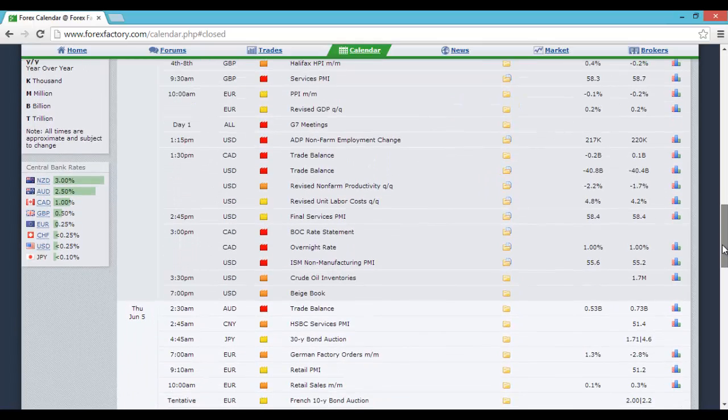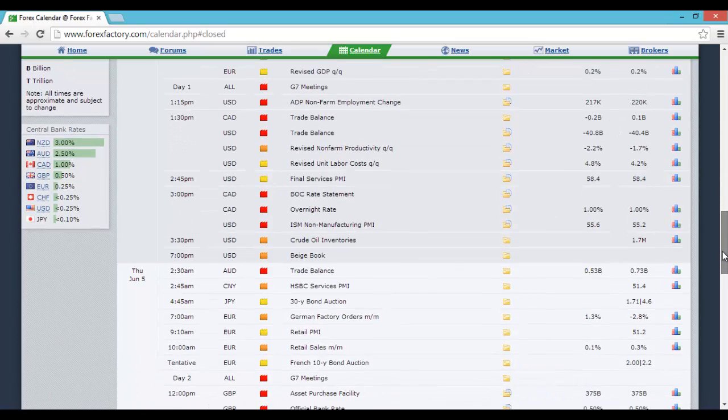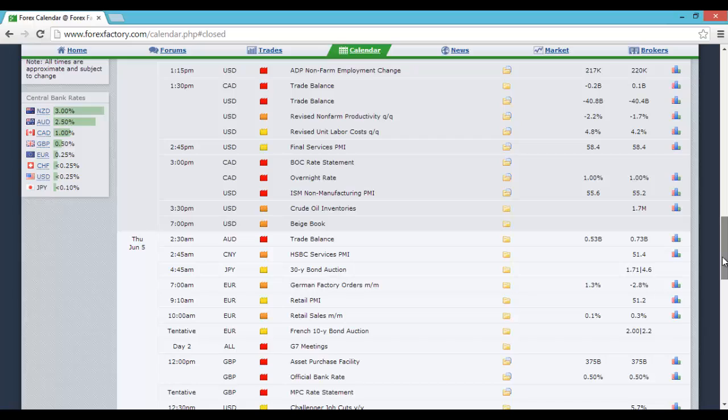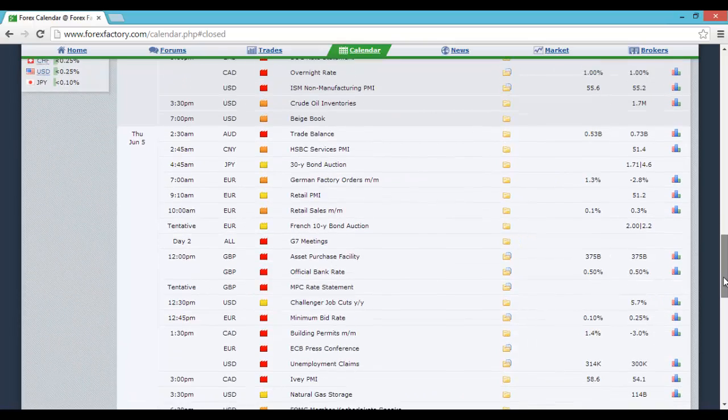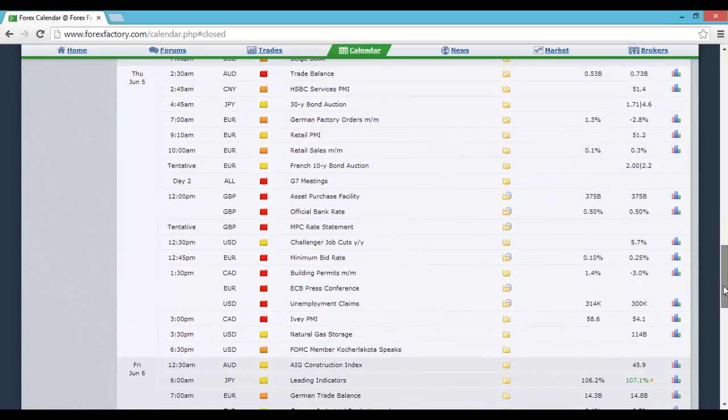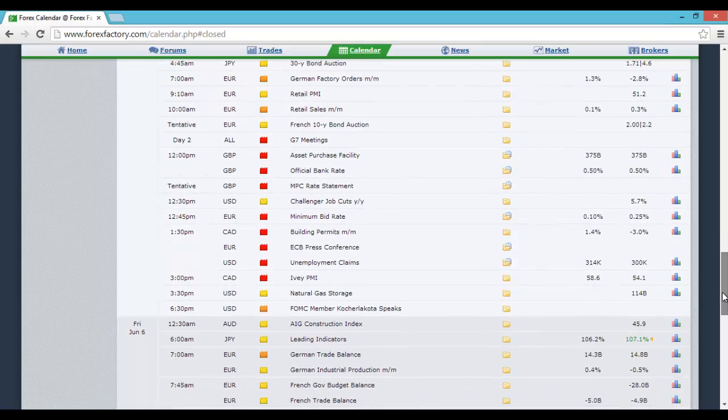It's the first day of the G7 meetings. At 1:15 PM there's the US ADP non-farm employment change data. At 1:30 you've got Canadian trade balance, US trade balance as well. At 3 PM more Canadian data, so you've got the overnight rate, the Bank of Canada rate statement, and US ISM non-manufacturing PMI this time. On Thursday, more Australian data overnight, this time the trade balance, and then it's day 2 of the G7 meeting, so keep an eye on any news on the wires there.